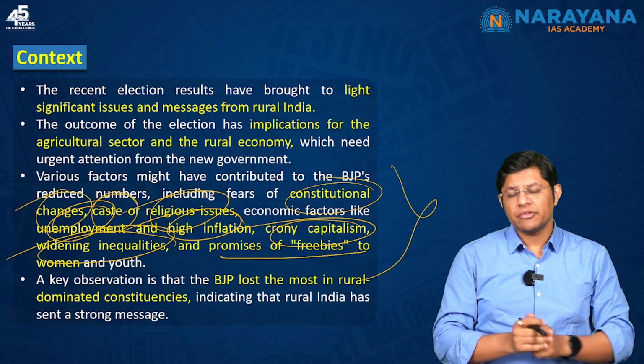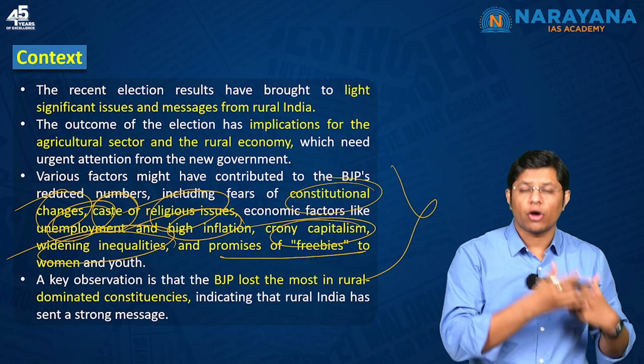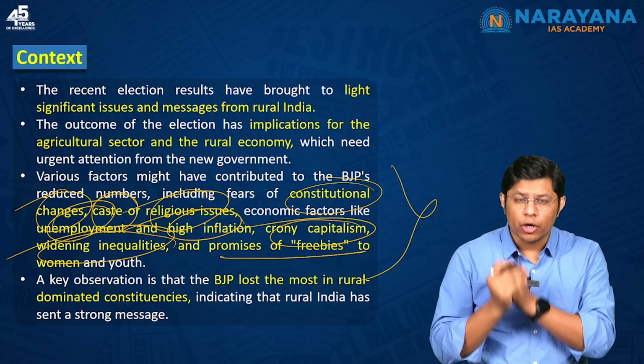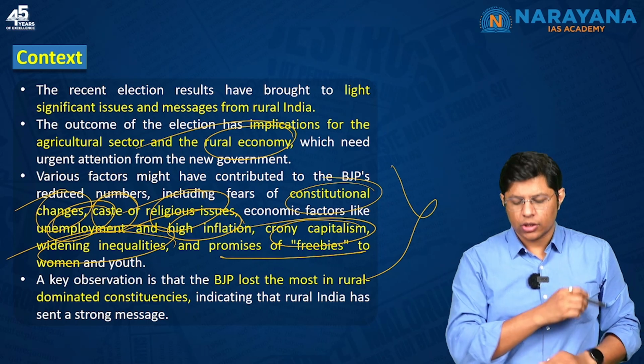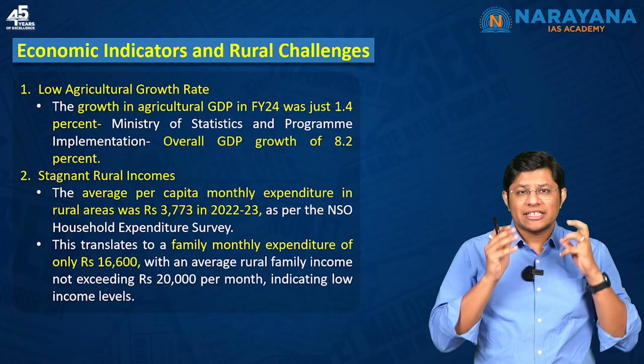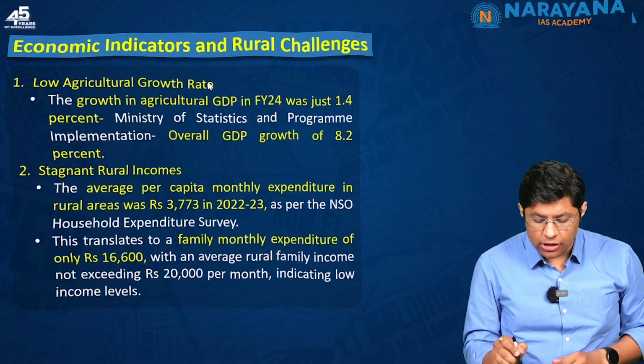And that's the reason, with the new coalition government forming, it is important for it to focus on the rural economy. Now, let's focus on the challenges one by one. The first challenge is the low agricultural growth rate.